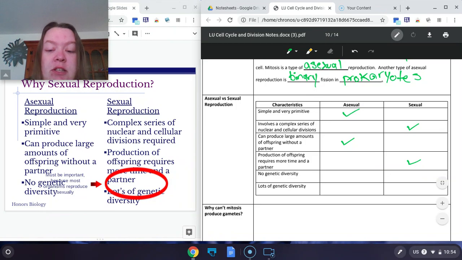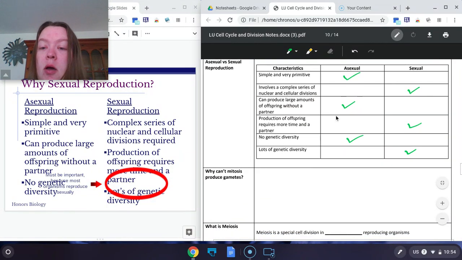Asexual reproduction leads to 0 genetic diversity because it's essentially creating clones. If you're making clones, there's no diversity. In sexual reproduction, there is lots of genetic diversity. So that's a background. Asexual would be mitosis, which we already talked about.